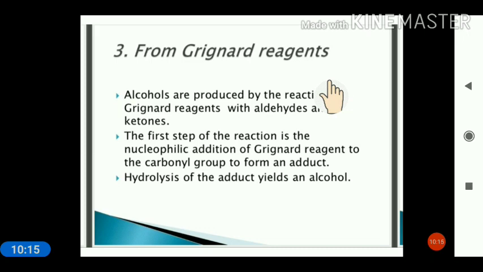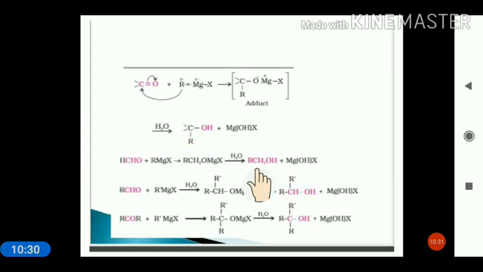Next is from the Grignard reagent. You know RMgX, Grignard reagent. Grignard reagent is used to form the alcohol, and here you can increase the number of carbon atoms also. We call it ascending of the series. You can see here, this is the carbonyl compound.